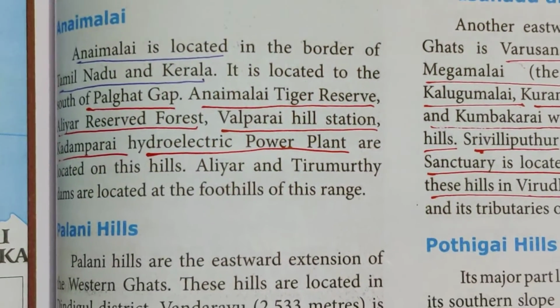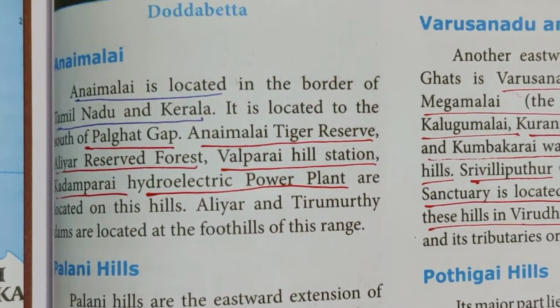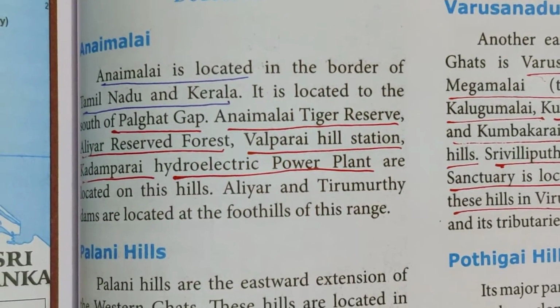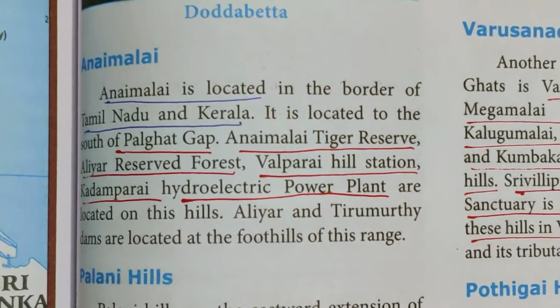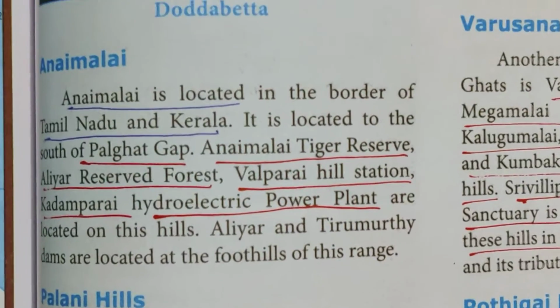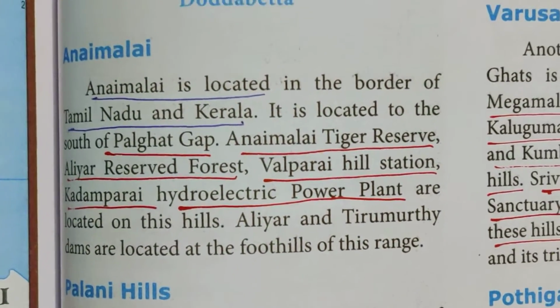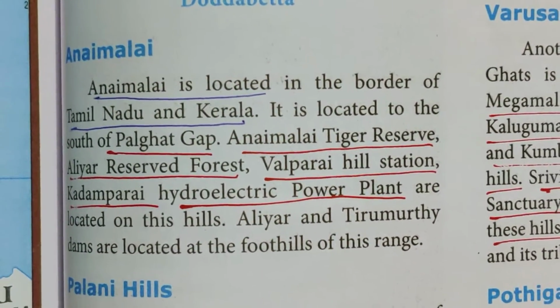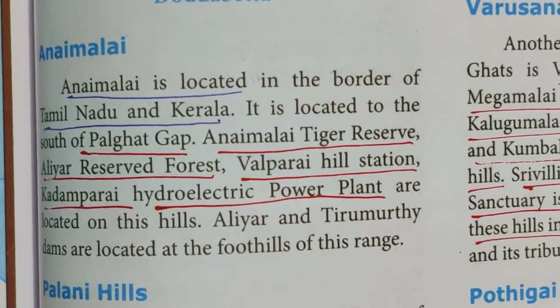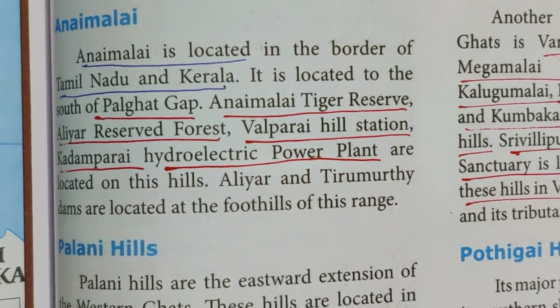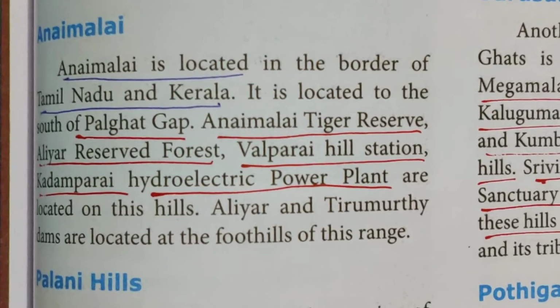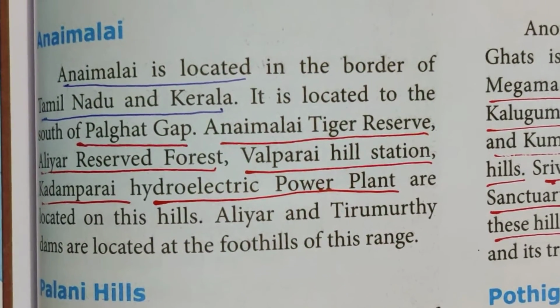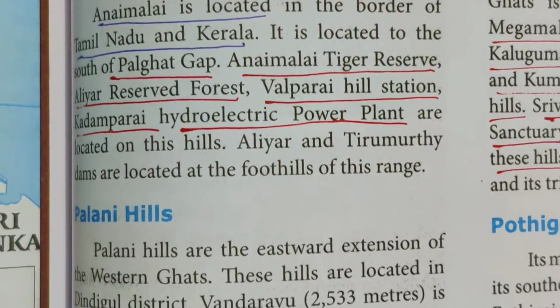Now next is the Anaimalai. Anaimalai is located on the border of Tamil Nadu and Kerala. It is located to the south of the Palghat Gap. Anamalai Tiger Reserve, Aliyar Reserve Forest, Valparai Hill Station and Kadamparai Hydroelectric Power Plant are located on these hills. Aliyar and Thirumoorthy dams are located at the foothills of this range.